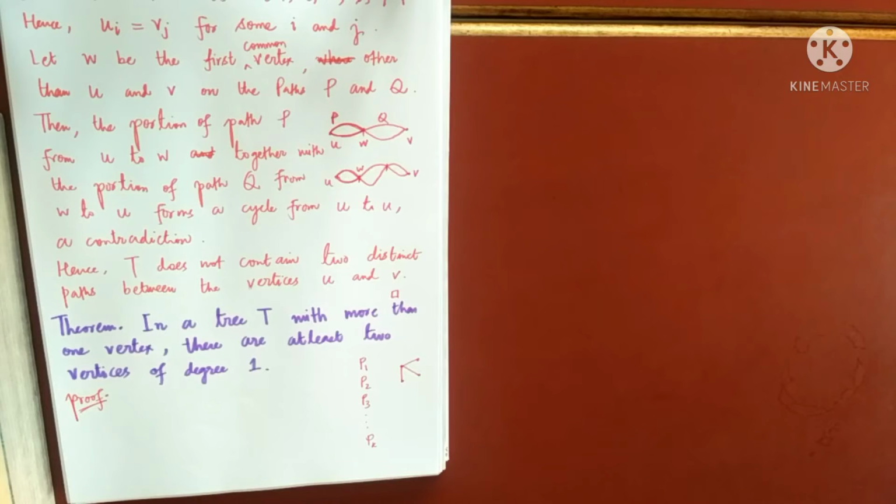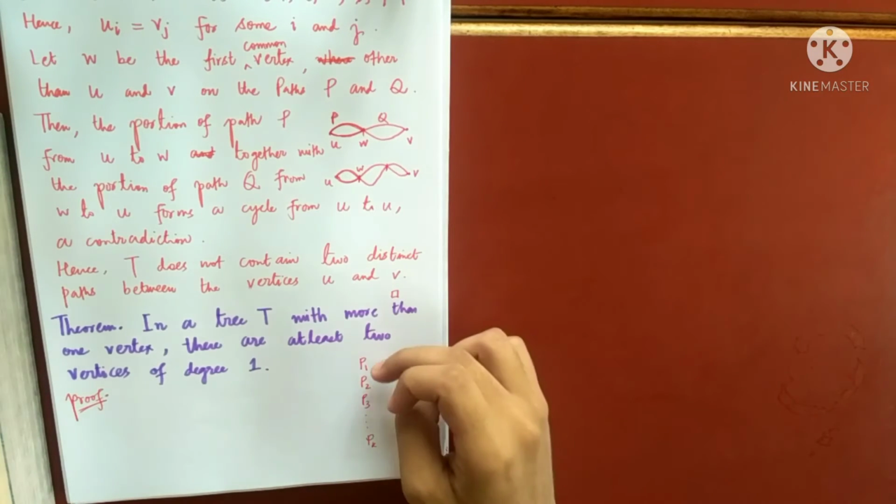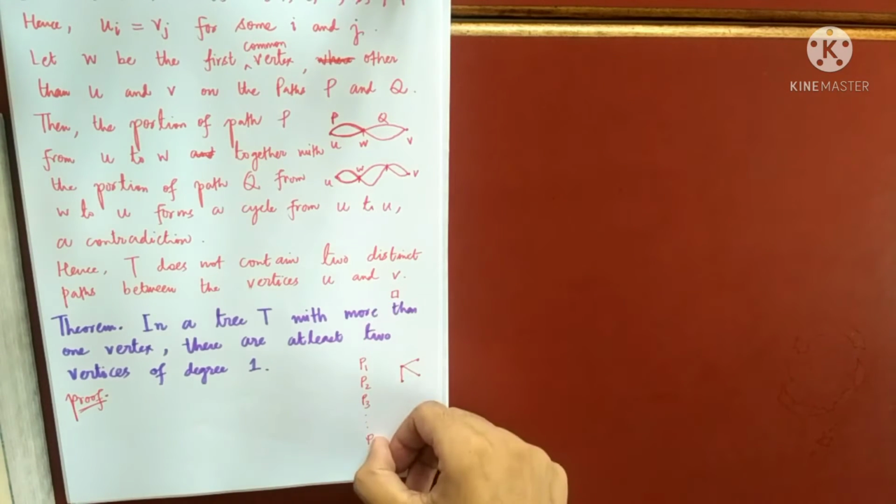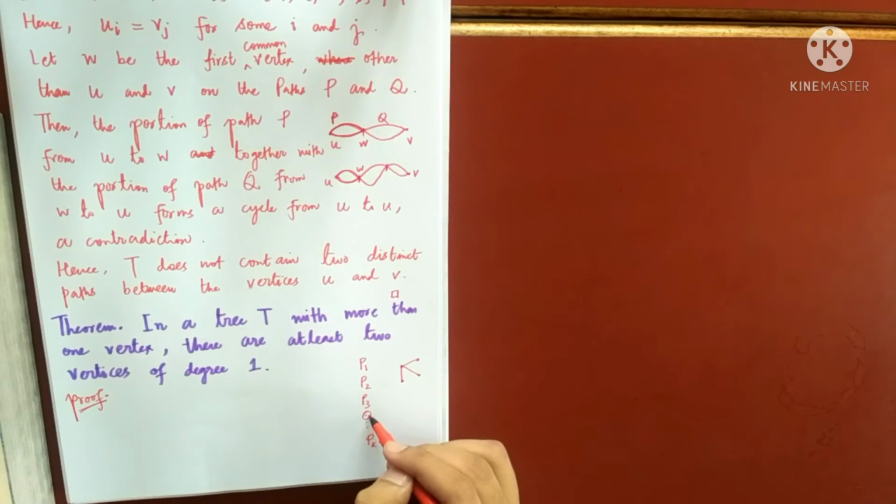Suppose from any vertex to any other vertex, you are picking 2 vertices at a time and finding the path. The path is unique, and I am naming the paths. So I have this many paths possible in the tree. This will definitely be finite because the number of vertices is finite. Among all these paths, I will choose the one which has the highest length, that means the most number of edges.